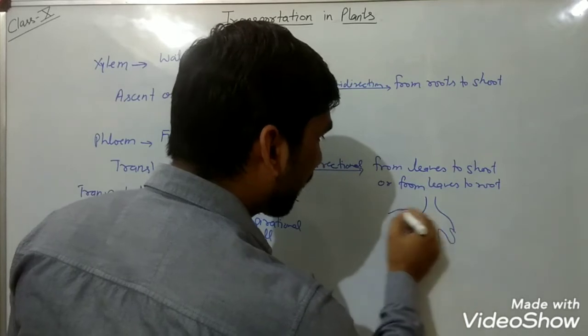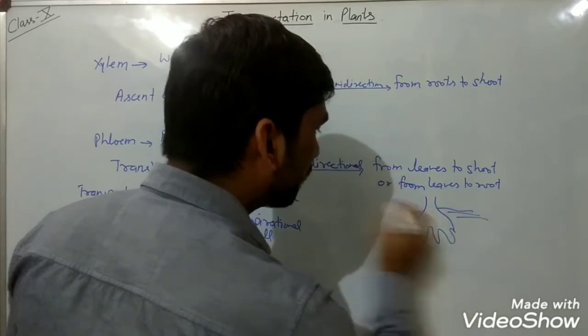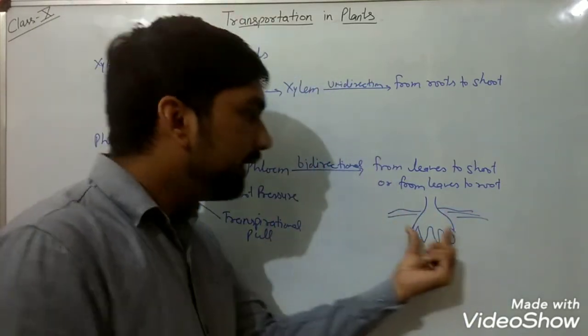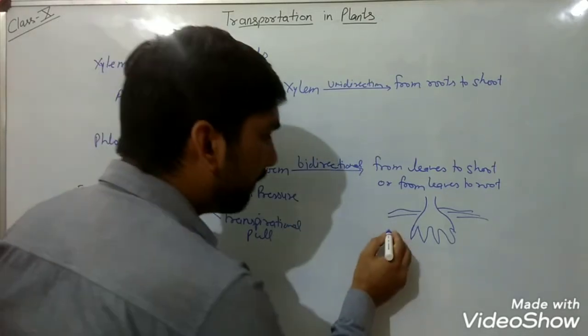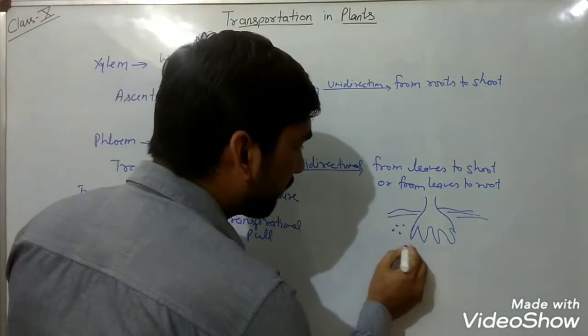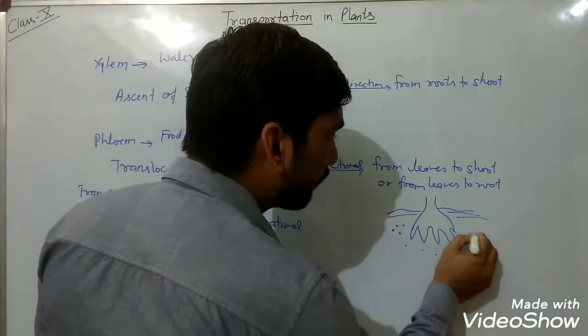So in root pressure, as you know, plants are fixed in the soil and roots are there. These roots are going to absorb what? Minerals which are present in the soil.